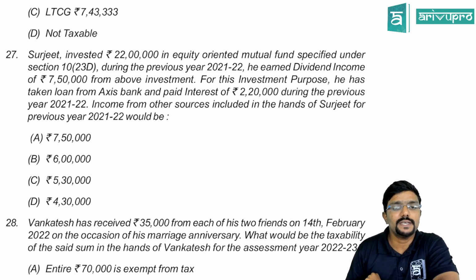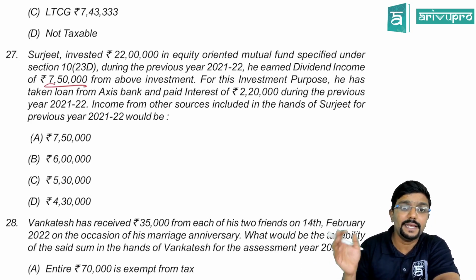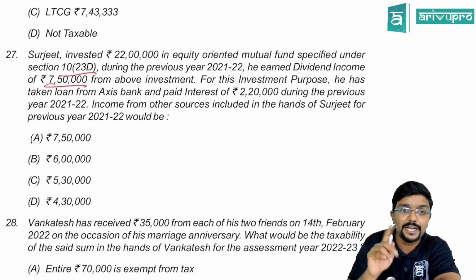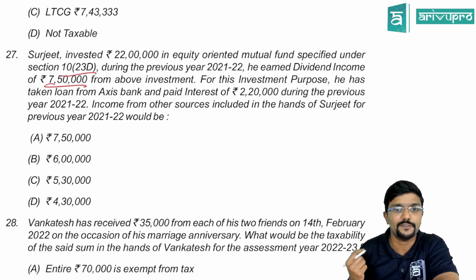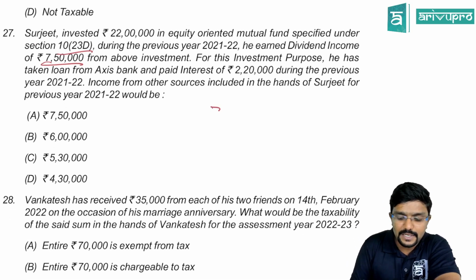27th. Surjit invested 22 lakh in equity oriented mutual fund specified under section 10(23D) during the previous year 21-22. He earned a dividend income of 7,50,000 from the above investment. See, for mutual fund, exemption is given under section 10(23D), not for the investors. Please be careful. For this investment, he has taken a loan from Axis Bank and paid interest of 2,20,000 during the previous year 21-22. Income from other sources included in the hands of Surjit for the previous year 21-22 would be?